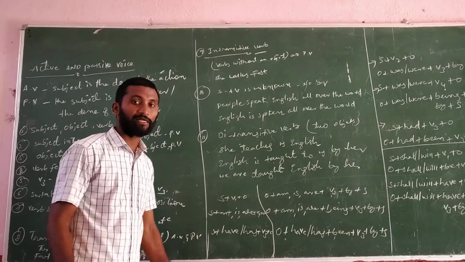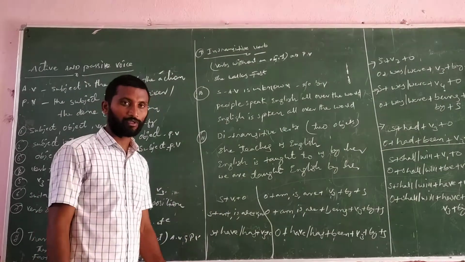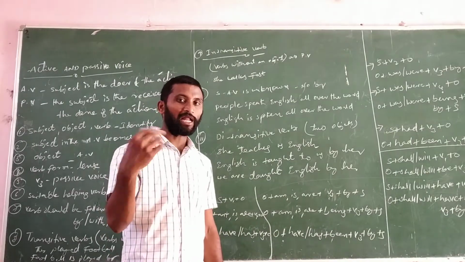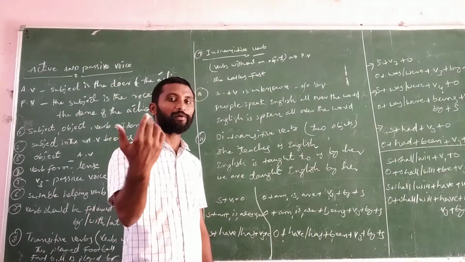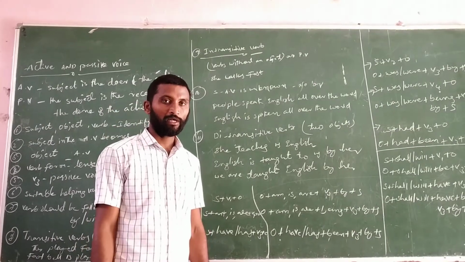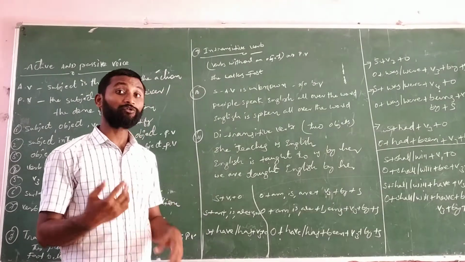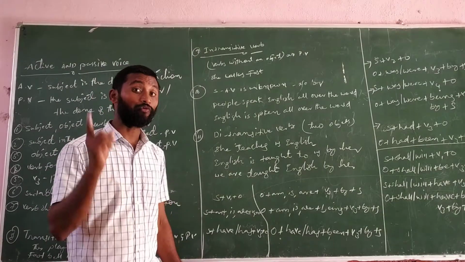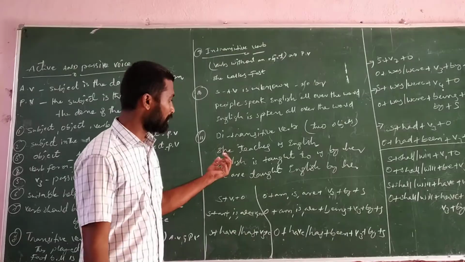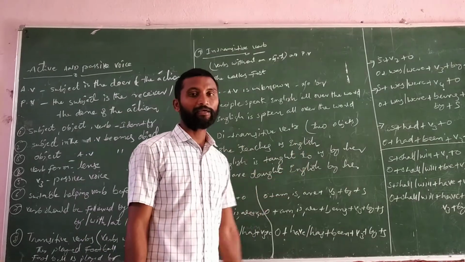Next one is the ditransitive verb. Verb with two objects. Di means two. Transitive means subject plus verb plus object. Two objects are present here. That means we can write two passive voices for one active voice. Okay? For example, she teaches us English.